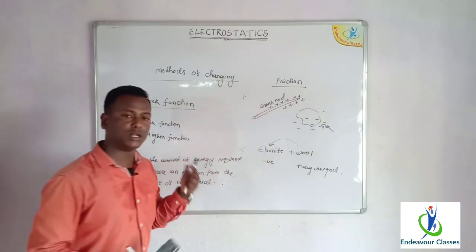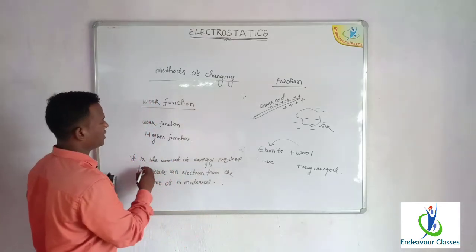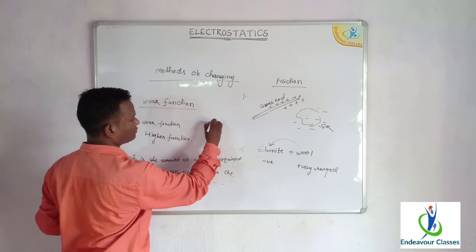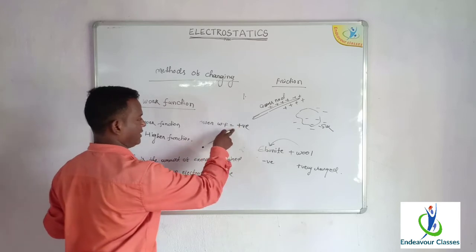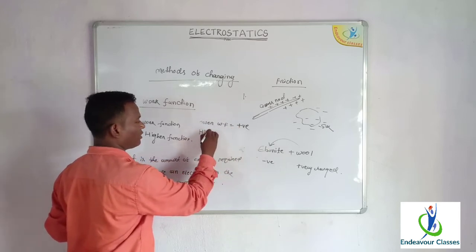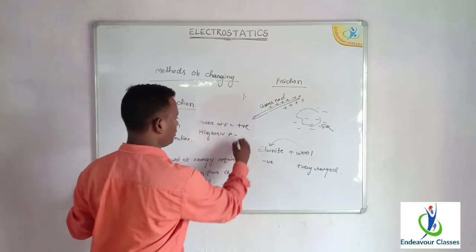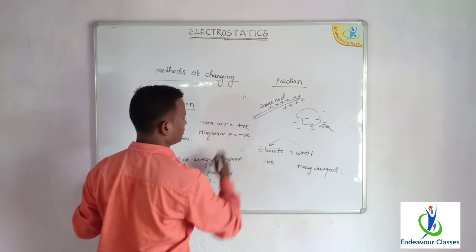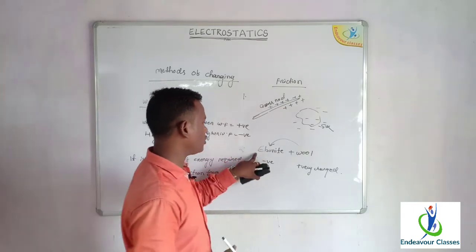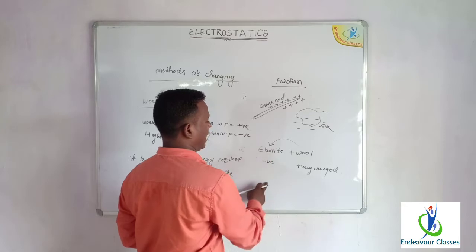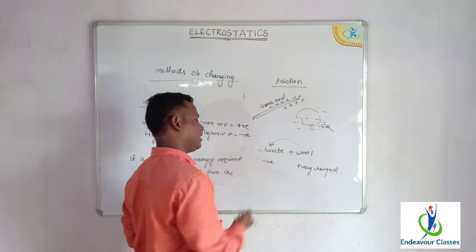The substance having the lower work function will be positively charged because it will lose electrons easily, and the substance having the higher work function will receive the electrons and be negatively charged. So when the ebonite rod is rubbed with wool, the work function of the ebonite rod is higher than that of the wool. That is why the wool easily loses electrons and the ebonite rod receives them.